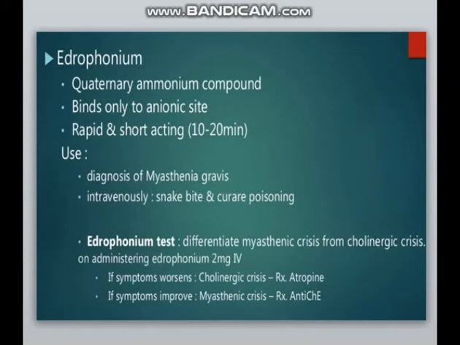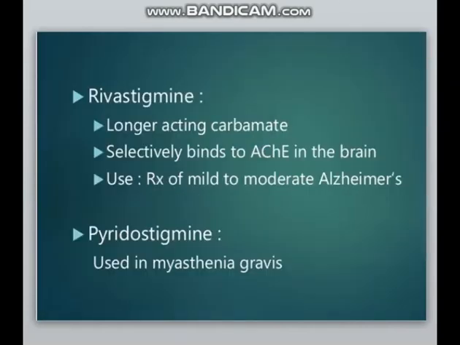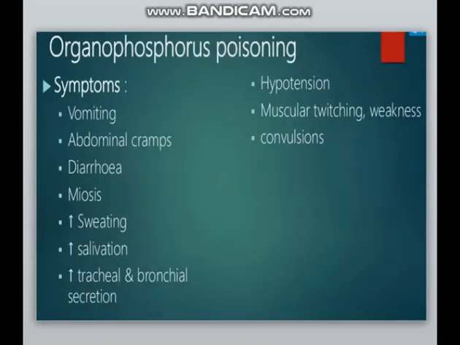Okay. Moving further, next drugs are rivastigmine and pyridostigmine. Rivastigmine is a long-acting carbamate and selectively binds to the cholinesterase in the brain and is used for mild to moderate Alzheimer's condition. Pyridostigmine is used in myasthenia gravis.